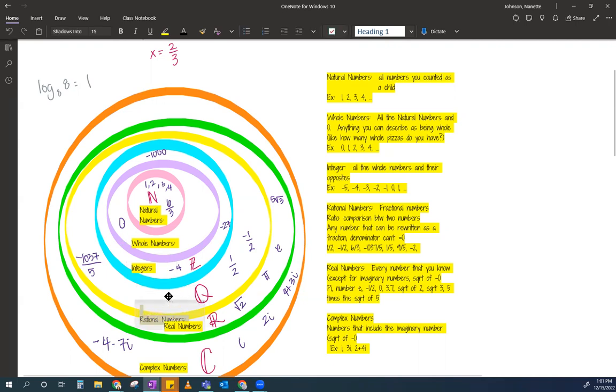And then we get to rational numbers. Rational numbers, I like to call them fractional numbers. And if you've ever seen a Venn diagram, and I'm assuming that you've seen a Venn diagram before, because this pink circle is completely in the purple circle, that means that every pink number is in the purple, right? Every natural number is a whole number.